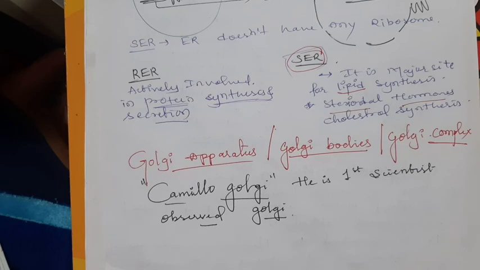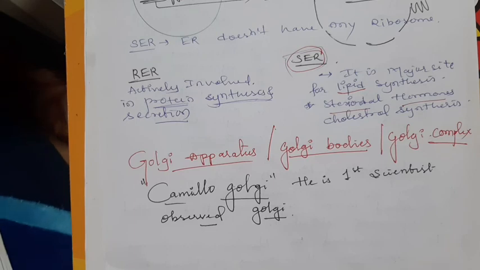That's why he gave his name to that cell organelle. Usually the scientist who discovers something names it after himself, or gives it a name he likes. Here Camillo Golgi is a scientist. It is very easy to remember. Camillo Golgi is the scientist who observed the Golgi complex for the first time in the cytoplasm of the cell.